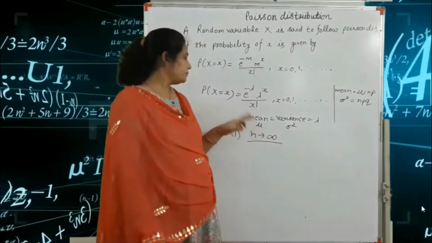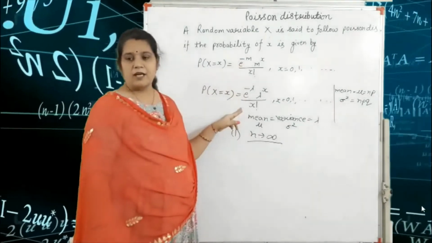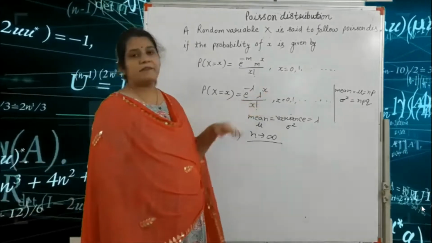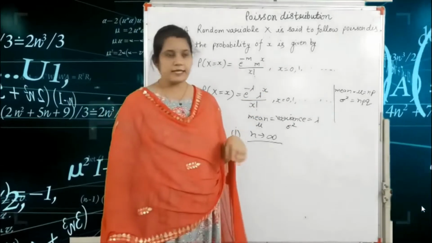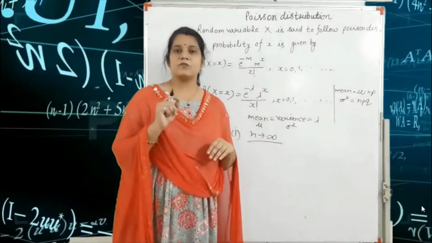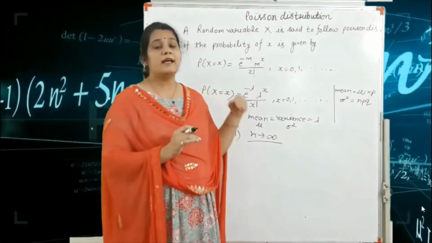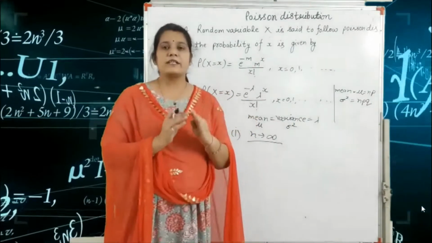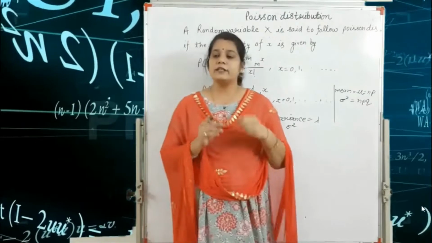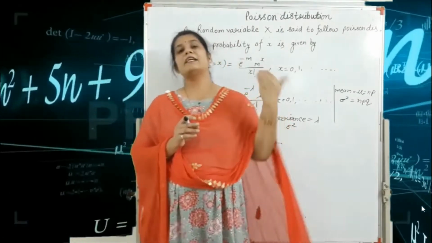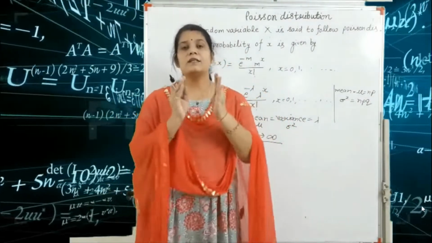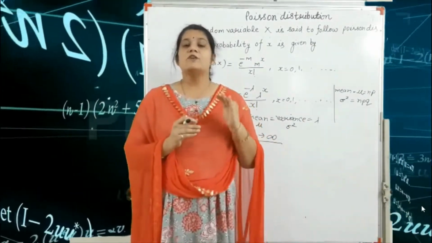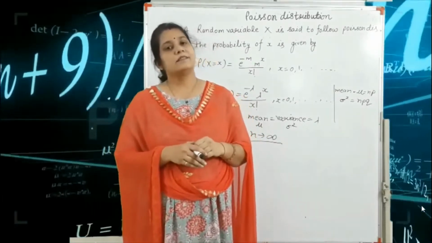So this is a very important formula for the Poisson distribution: e raised to the power minus lambda, lambda to the power x divided by factorial x, where x is equal to 0, 1 and so on. Here n, the number of trials, is very large, and the probability of success is very small. So if our question is given with n very large, we use the Poisson distribution, and if the number of trials is small, we use the binomial distribution.